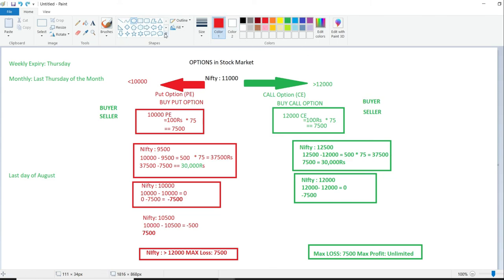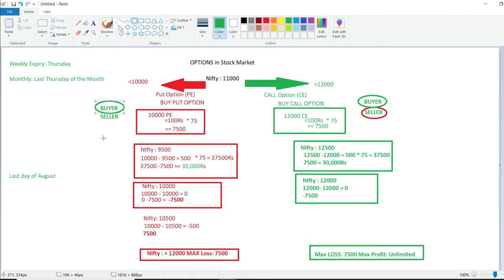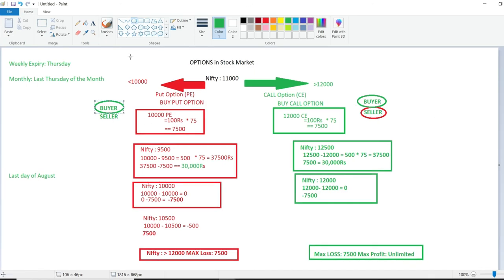So those people who sell the insurance become the sellers, and those who buy the insurance become the buyers. So in a call option, and the same in a put option, the explanation I have provided is from the buyer's perspective. There is one more perspective, the seller's perspective, which I will explain in maybe the next video.